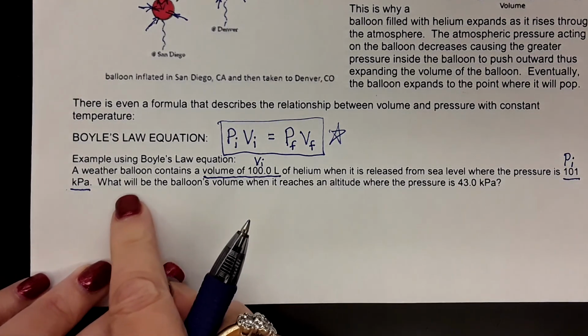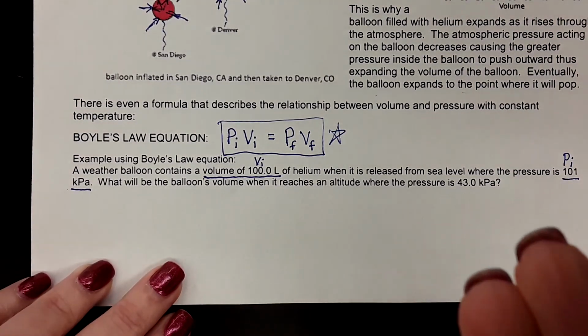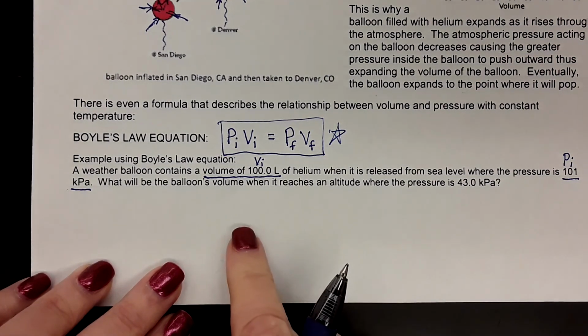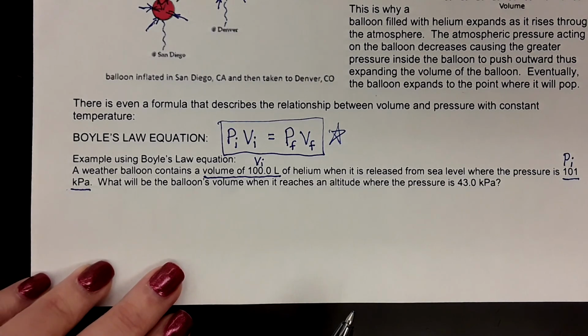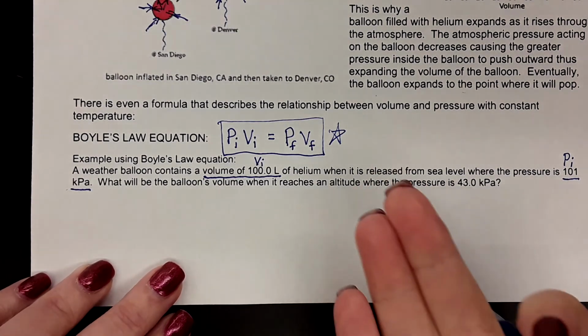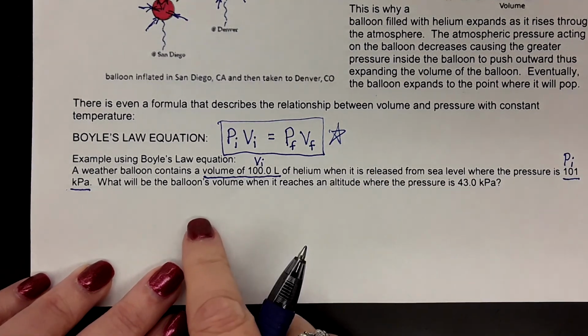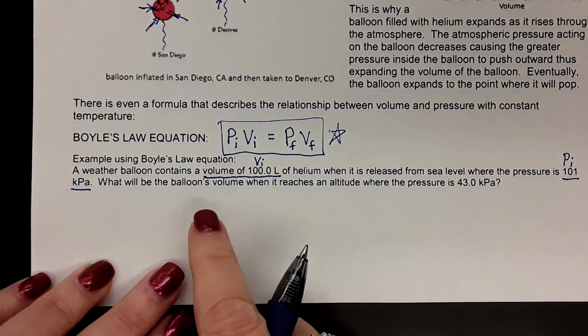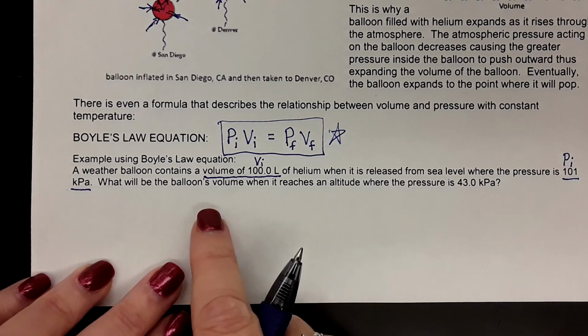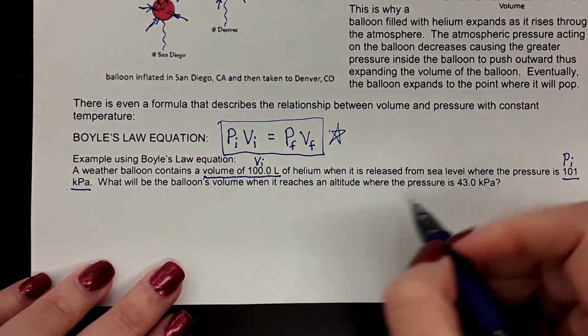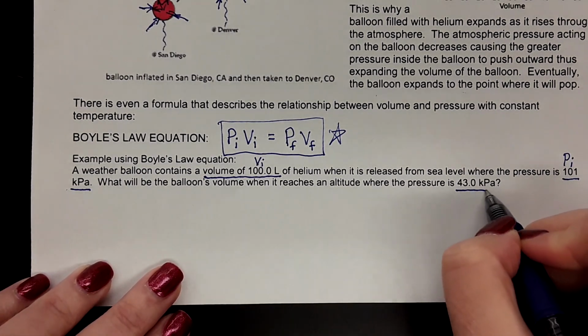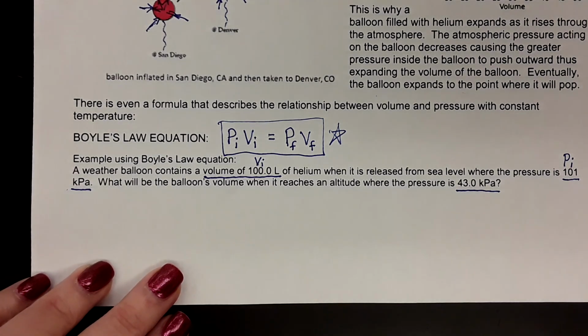And then the balloon is going to obviously float upward because the helium is lighter than the air or less dense than the air around it, so it will float upward. And as the pressure decreases around the balloon, it will expand until it reaches an altitude where the pressure is 43 kilopascals, okay?